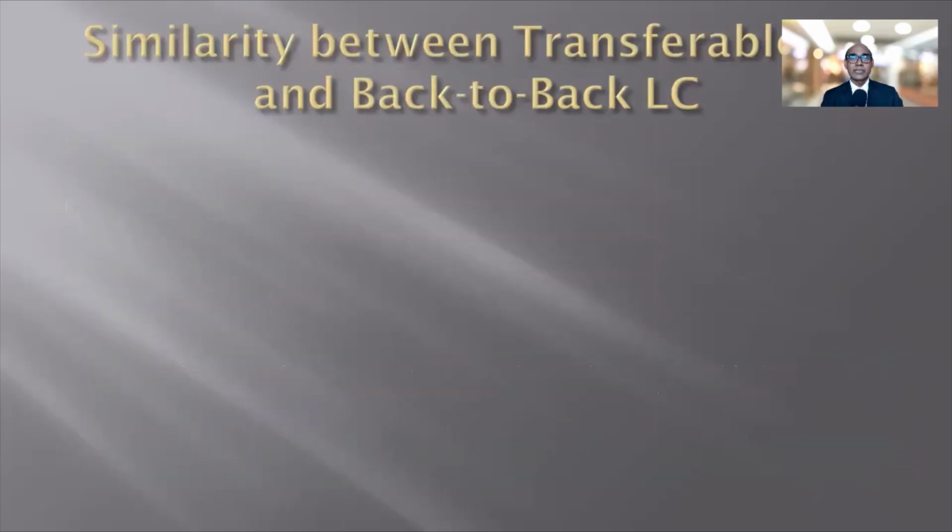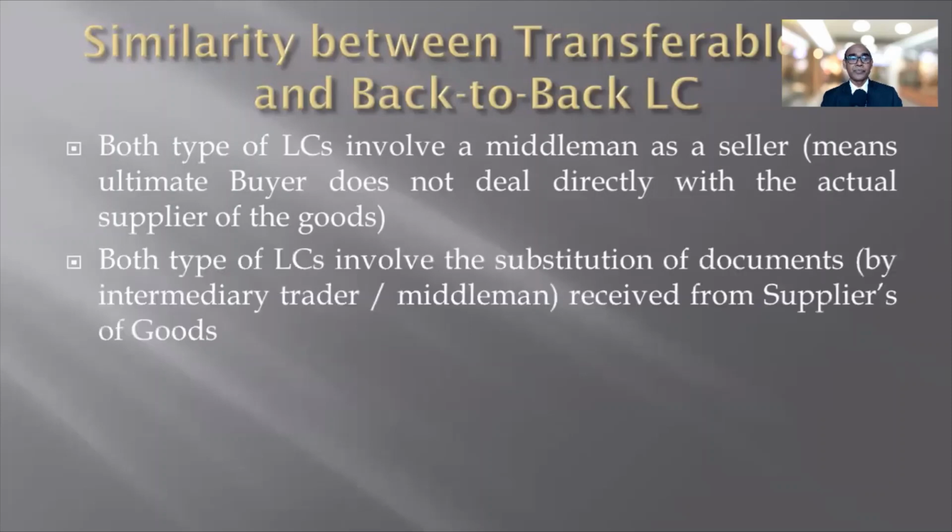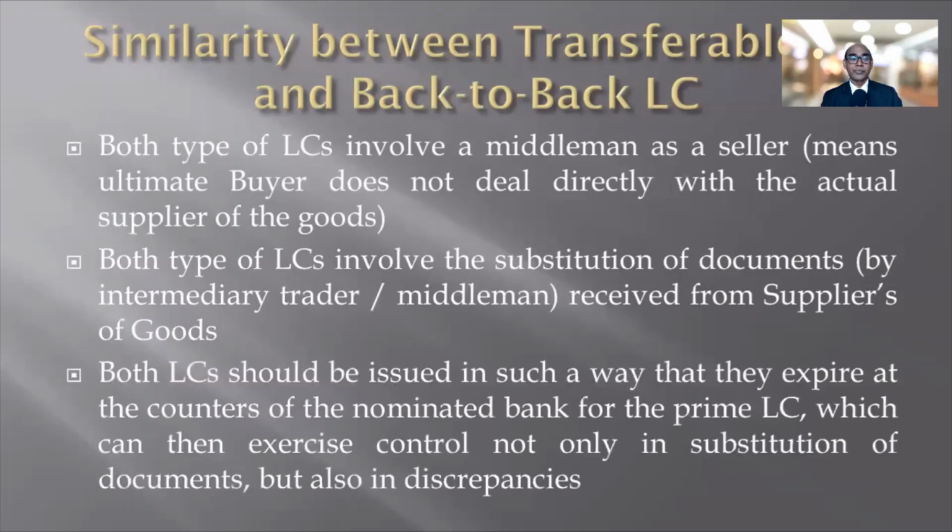So quickly we will see now what are the similarities between transferable LC and back-to-back LCs. Both types of LCs involve a middleman as a seller, meaning the ultimate buyer does not deal directly with the actual suppliers of the goods. Both types of LCs involve the substitution of documents by the intermediary trader or middleman received from suppliers of goods.